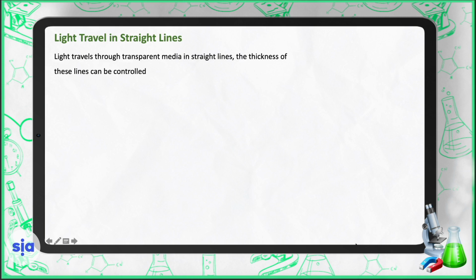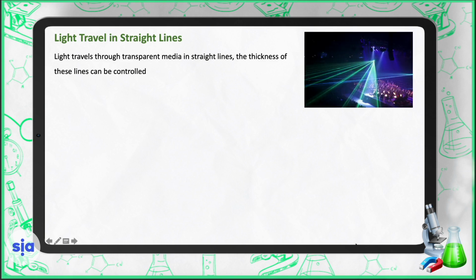Light is known to travel in straight lines, and the thickness of these lines can be controlled. Get 4 cards, a white paper plate, pieces of plasticine, and a light pen.